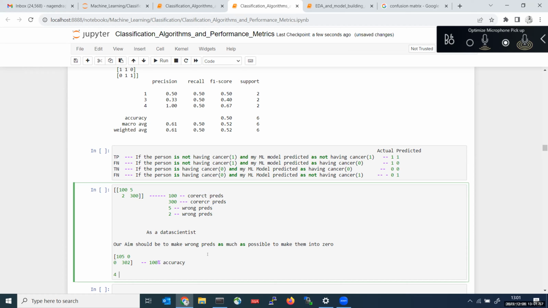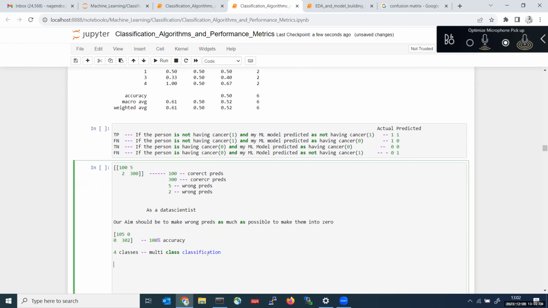What if you have 4 classes? That is multi-class classification. Same, you will get a 4 by 4 matrix. So, for example, 100, 0, 20, 0. This is label 0. Next, 1, 2, 200, 0, 0.